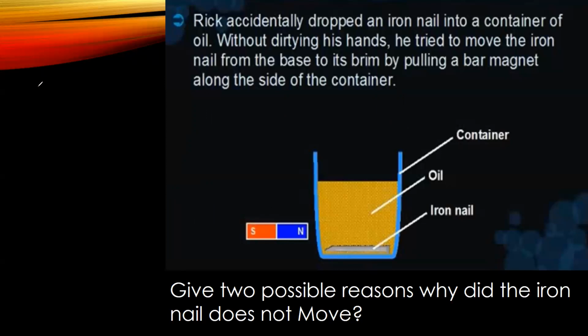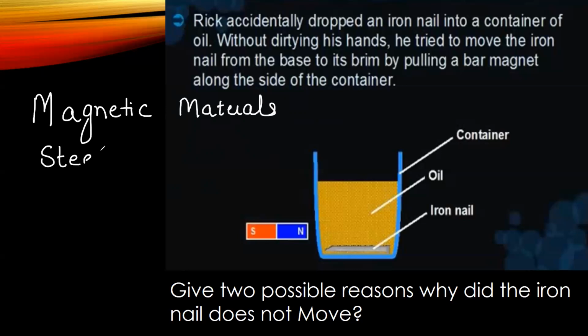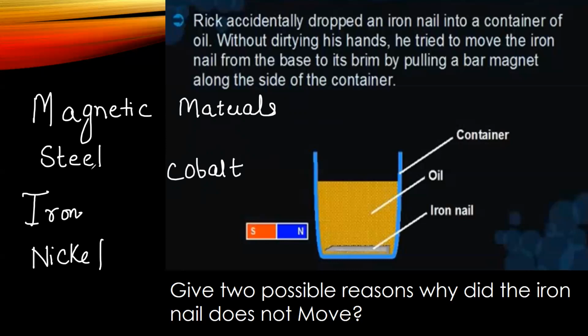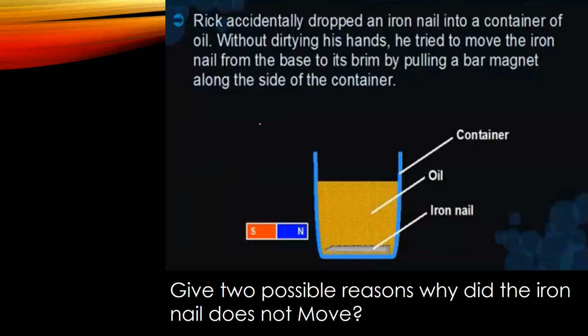So now you have to think, what are magnetic materials? They are iron, nickel, and cobalt. You can also remember it like "superhuman is not cute." That is a mnemonic to remember this. Magnetic materials are attracted towards the magnet. That is the definition of magnetic materials.